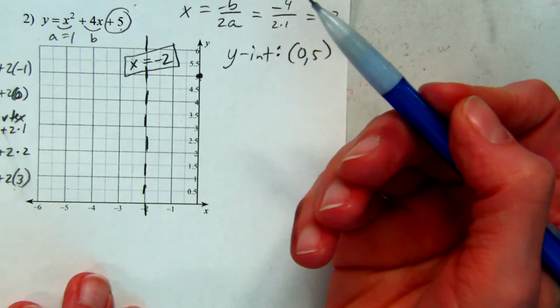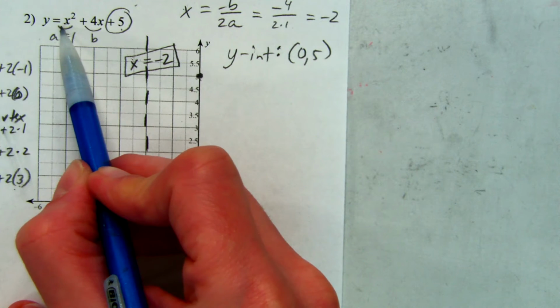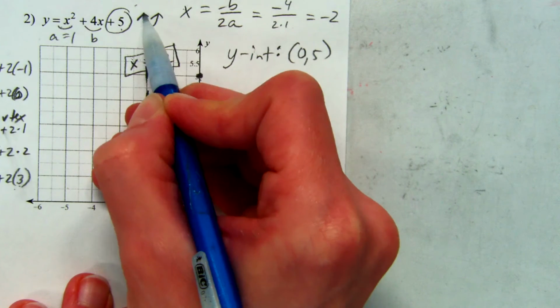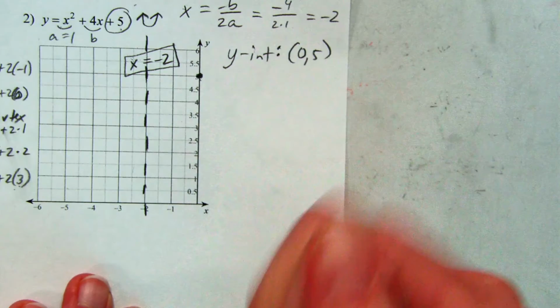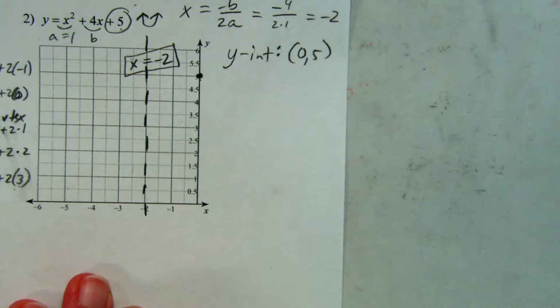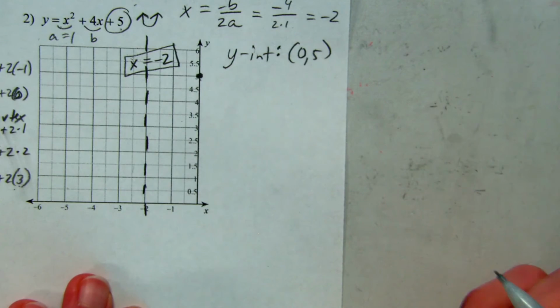Is this going to open up or down? So we look here, it's positive. So it means we're going to get a smiley face, right? Parabola is going to open up. And so we've already figured out a lot of information without ever making the table, without doing tons of math. Just kind of inspecting the equation, you can get a lot of information.